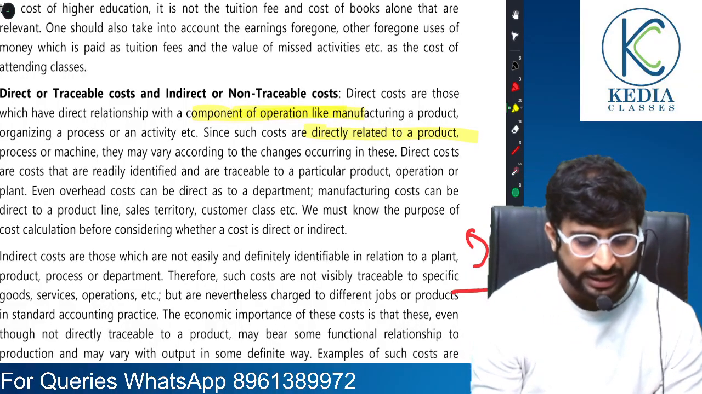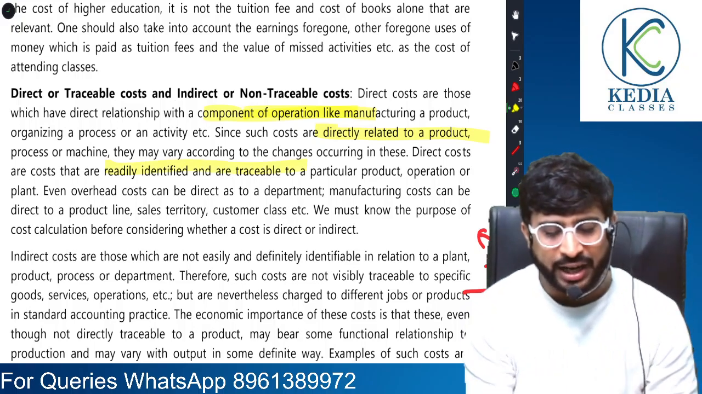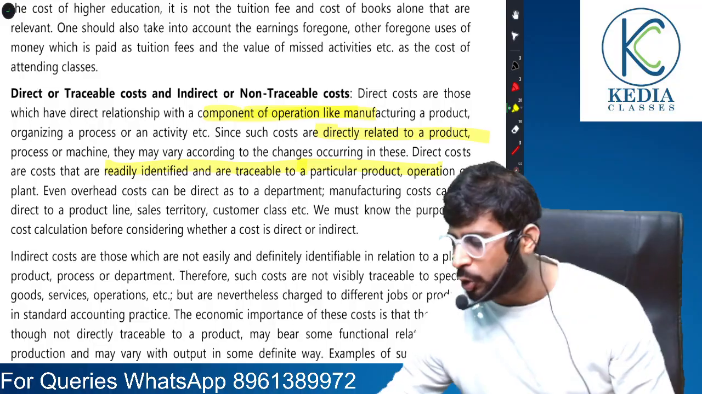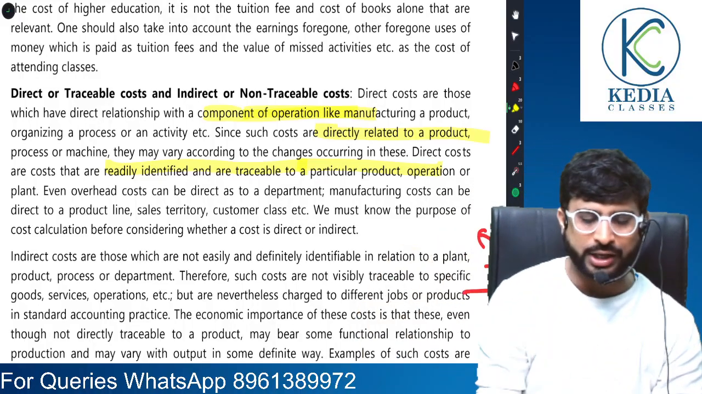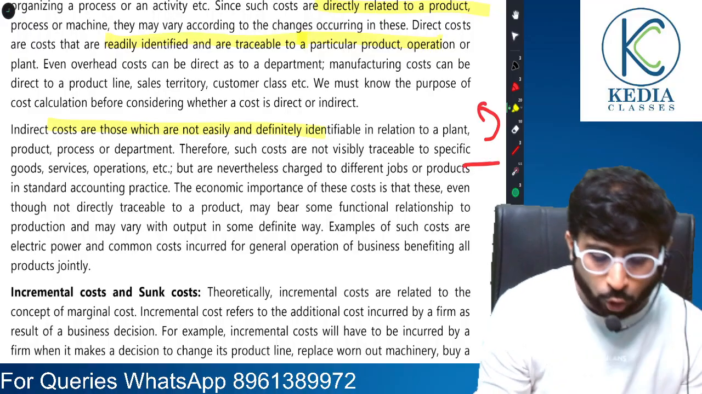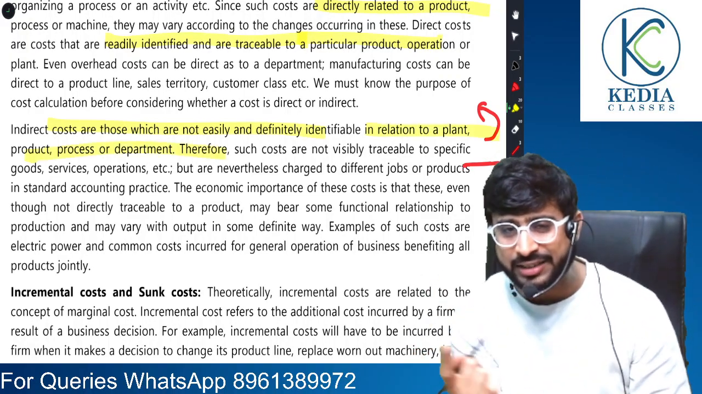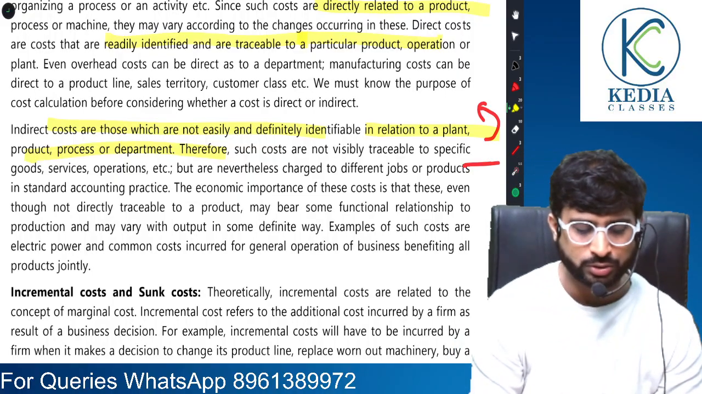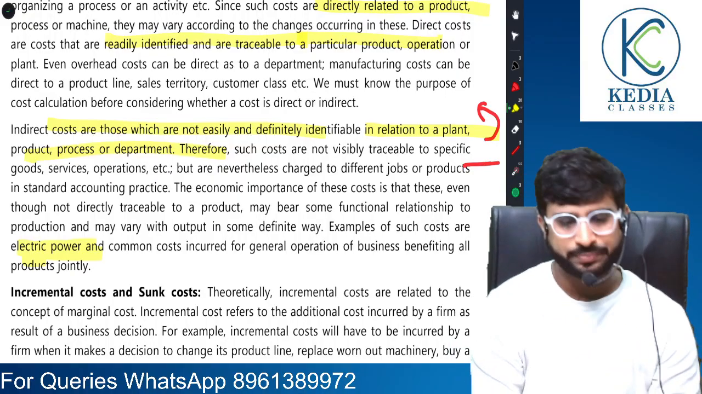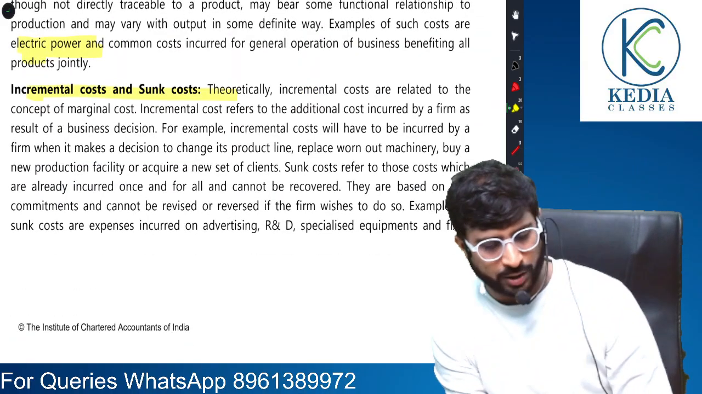Direct costs are costs that are easily identified and traceable to a particular product, that this raw material must have gone to this product only, so should be charged to this product only. Understood, sir. But indirect costs are those which are not easily identifiable with a particular product. The rent example that I gave. Understood, sir. Electricity example that I gave. Understood, sir. Next, sir, what is incremental cost and what is sunk cost?